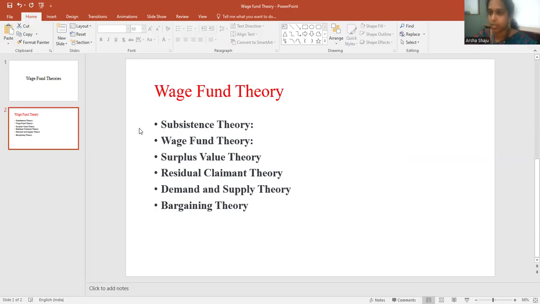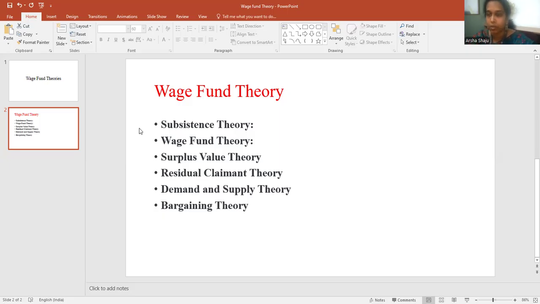So what is the subsistence theory? In the subsistence theory, they are telling you should only pay a subsistent amount of wage to the employee. Subsistent amount means a very small amount, one that would be only enough for the employees to meet their basic needs. They are saying that if you give more wages, many people will come for that particular job, so again the wage is going to decrease. It is actually connected with providing subsistent or minimum wages for the employees.